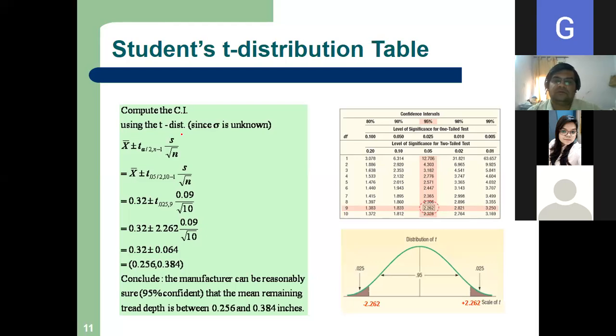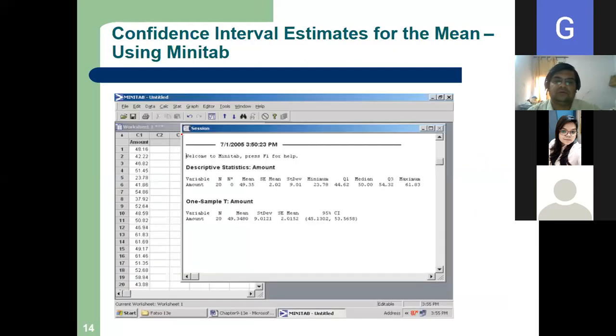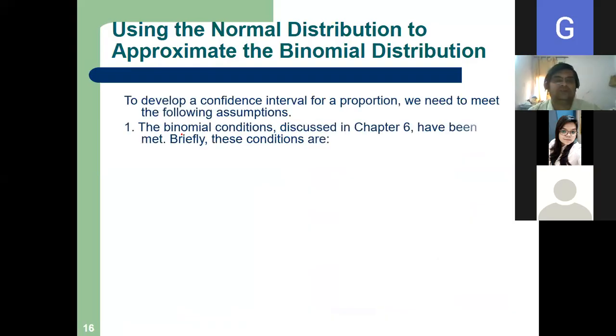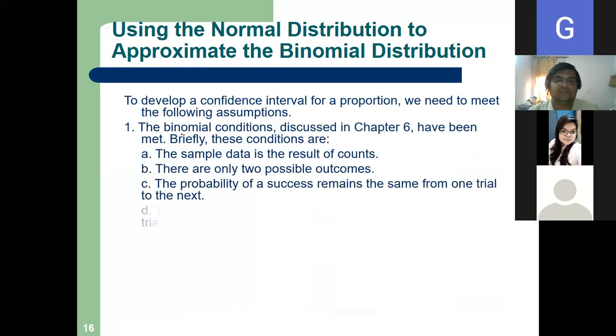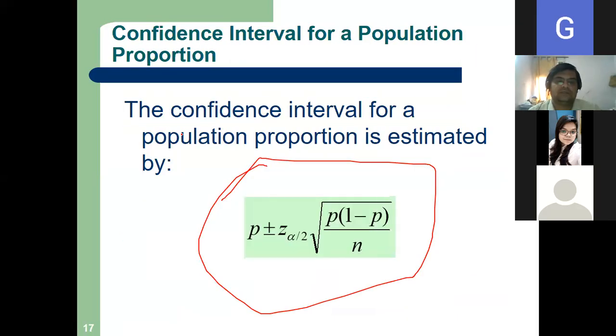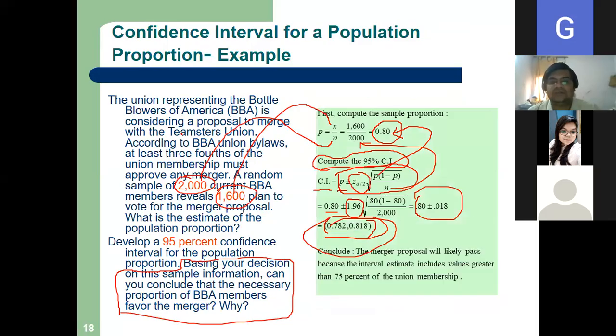0.10 and 39. Yes, very good. Who is this? Samarth Sethi. Very good, Samarth.